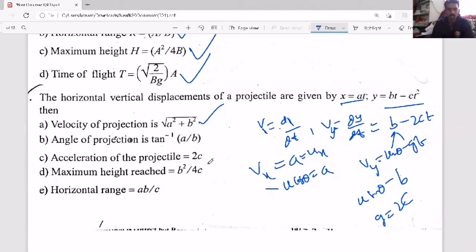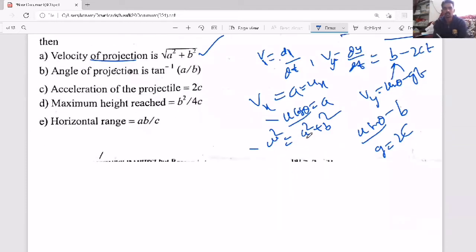So what is the first one they are asking? Velocity of projection, that is the u value. This is u cos theta, this is u sin theta. Square both sides and add. Then u square, if you take common, sin square theta plus cos square theta is 1. So a square plus b square. So u will become under root a square plus b square. Similarly, for the angle of projection, divide both equations. u sin theta by u cos theta, that is tan theta, that is b by a. So this way you can find it.